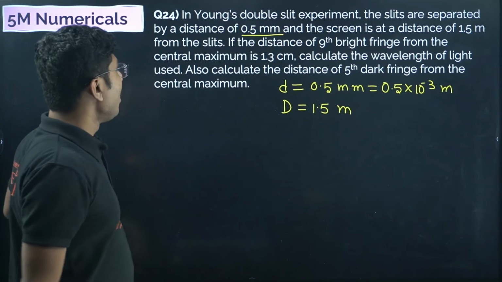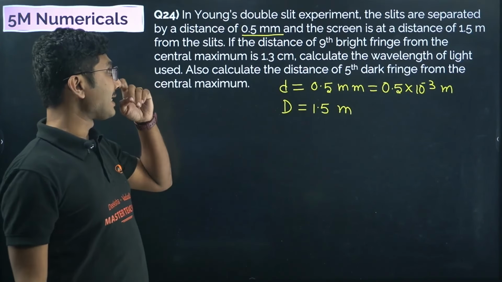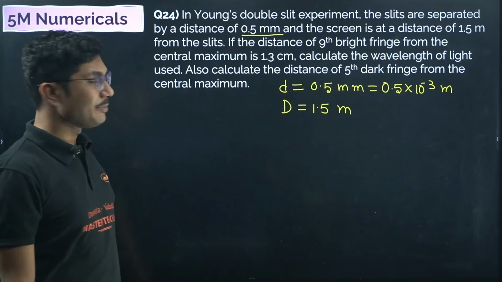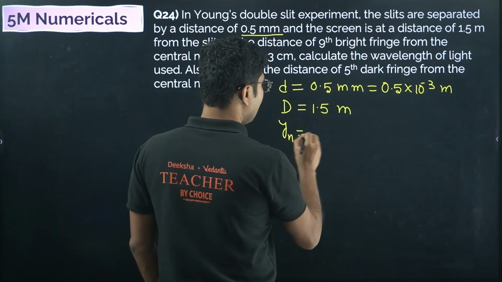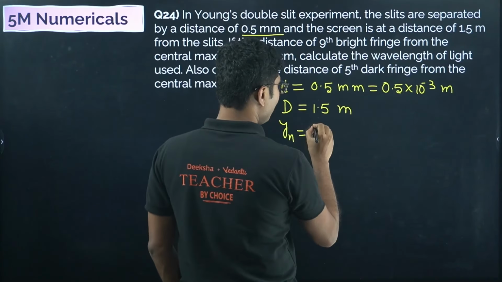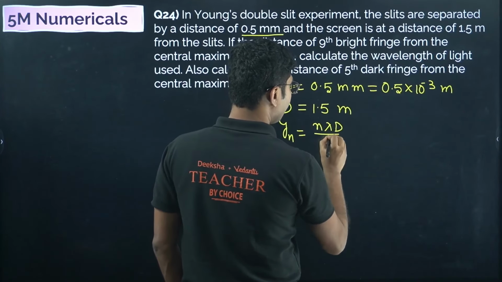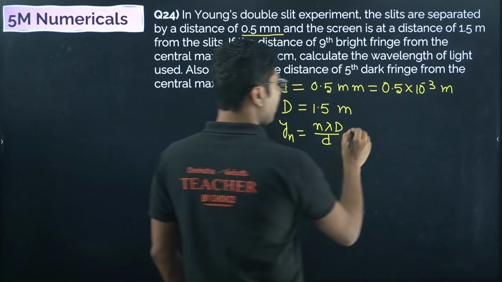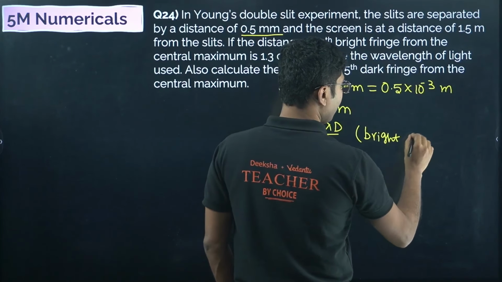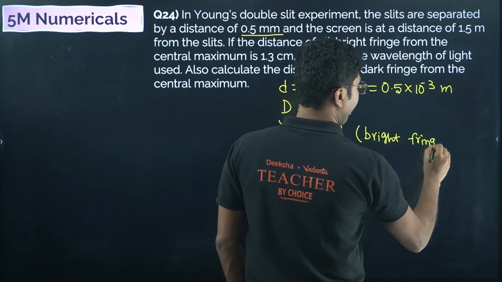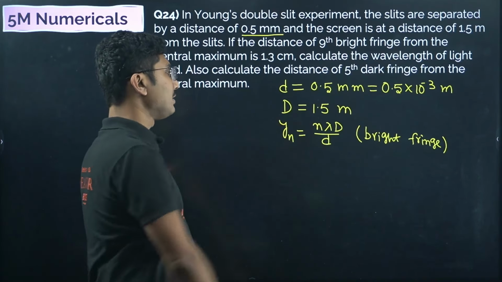Now the distance of the ninth bright fringe from the central maximum is 1.3 centimeter. The bright fringe position from the central maximum is given by Yn equals n lambda capital D by small d. This is for bright fringe; any nth order of bright fringe can be written by this formula.